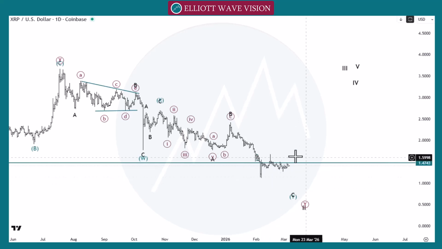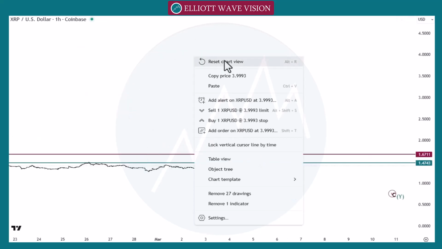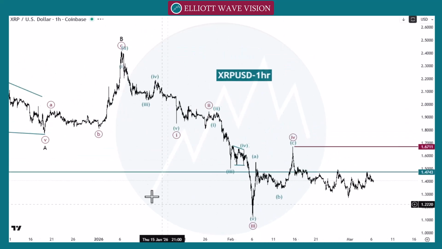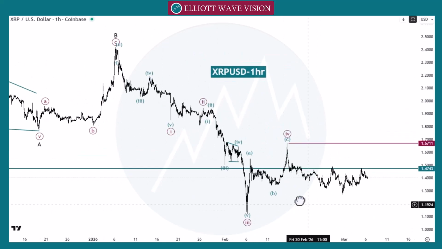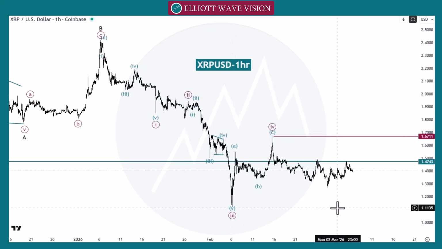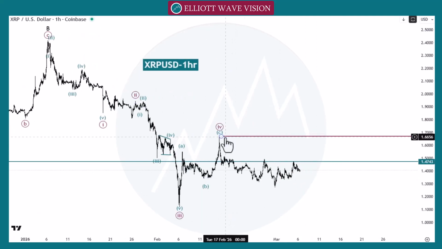So let's check the inner count of this wave in the lower time frame. After this wave B, we count this move as a wave 1, wave 2, wave 3, and wave 4 may be in play or completed at this point.